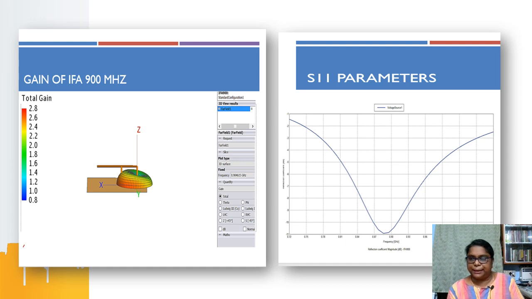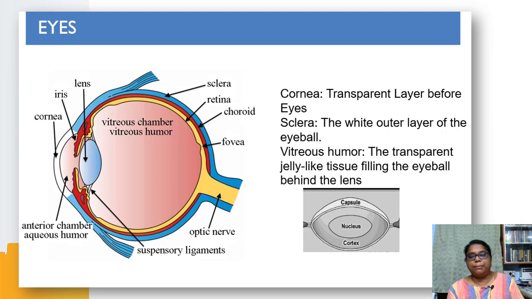These two pictures clearly indicate that the antenna we have designed is operating at 900 megahertz with a reasonable gain. Now, coming to the other side, which is to design an eye tissue, we need to know the primary tissues available in the eye. We observe that we have the cornea, then the white layer of our eye, the sclera, which is a protective layer. Then we have a lens, which is like a capsule that encloses both the lens nucleus and the cortex. And we have an inner chamber, the vitreous chamber, with the vitreous humor fluid.